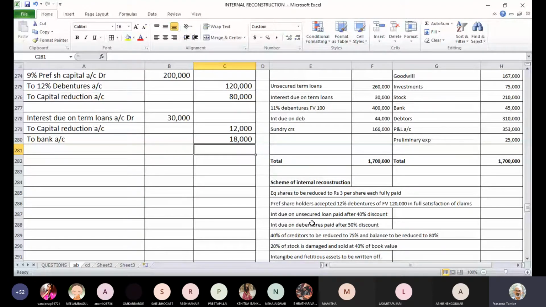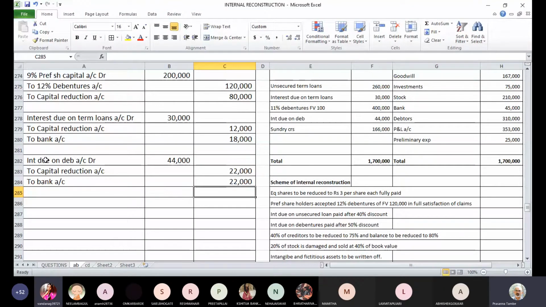Then similar discounting is there for interest on debentures. It says that it is paid after 50% discount. So again, a relatively simple entry. Interest due on debentures account debit. This interest due is 44,000. Out of that, 50% has been paid, and 50% is a discount. Any difficulty in these two entries?